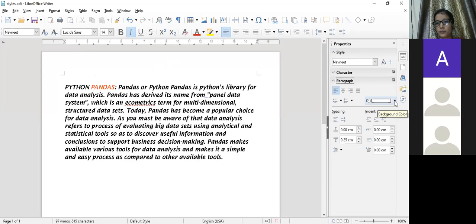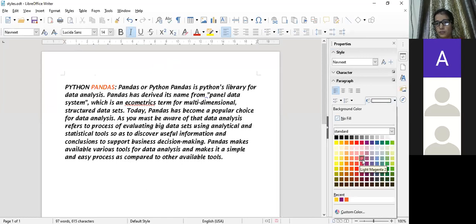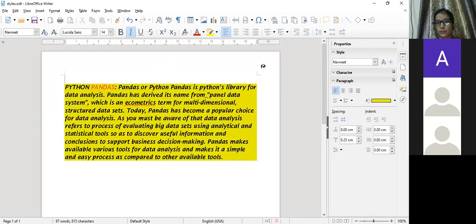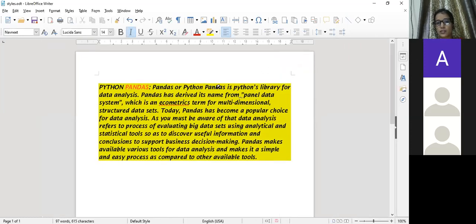Now I am taking the color. See, the color has been changed. Earlier the style was character, that's why only the selected character, that is pandas, has been changed. Now I have taken the paragraph and I fill the color with it.